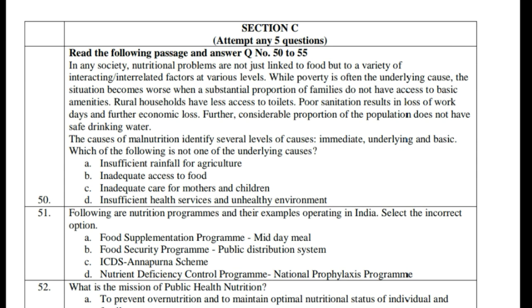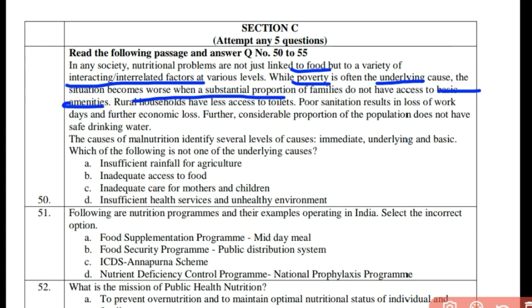So the case given is: in any society, nutritional problems are not just linked to food but to a variety of interrelated factors at various levels. While poverty is often the underlying cause, the situation becomes worse when a substantial proportion of families do not have access to even the basic amenities.